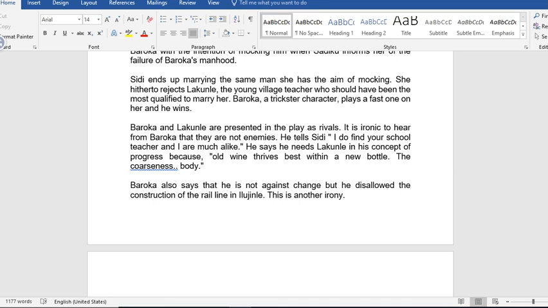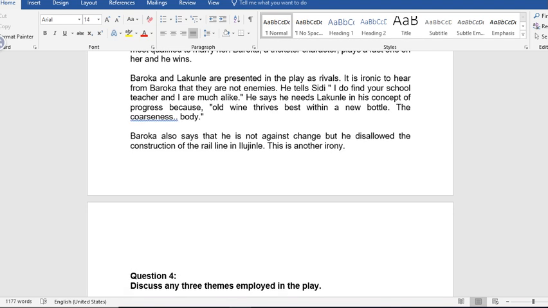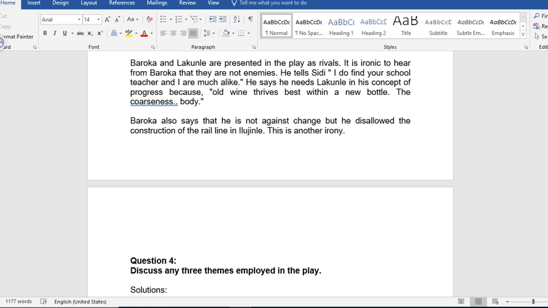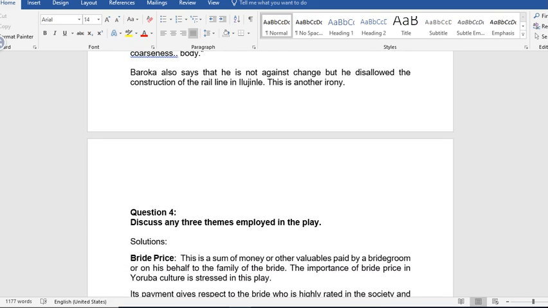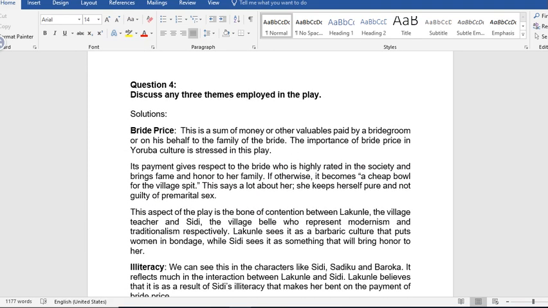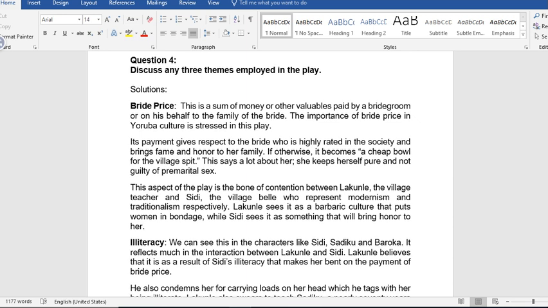let's go to this from him, quote, old wine thrives best within a new bottle, unquote. Another one, Baroka also says that he is not against change, but he disallows the construction of the rail line in Ilujinle. This is another irony. He's saying he is not against change, but he disallowed the construction of the rail line in Ilujinle. That is another irony.